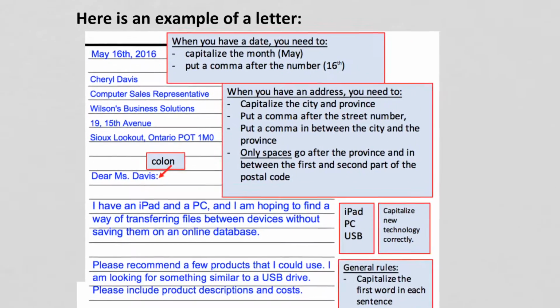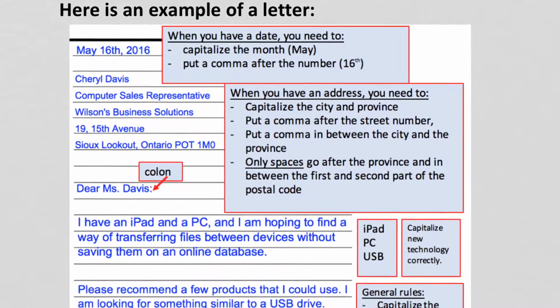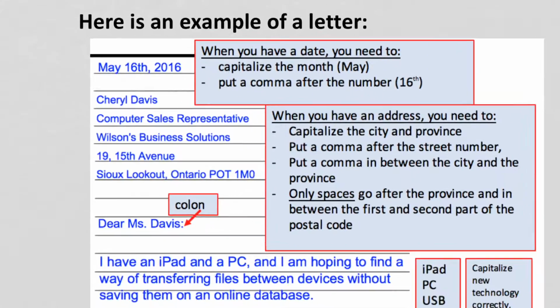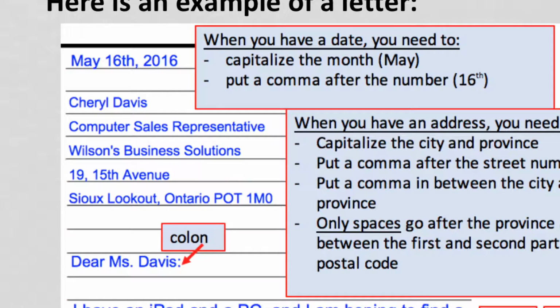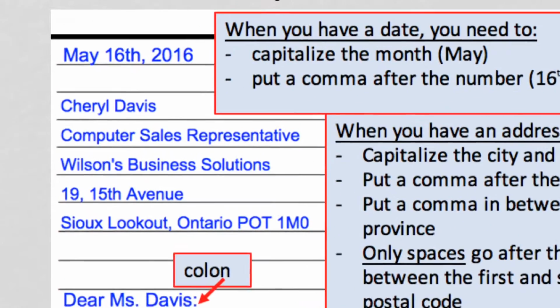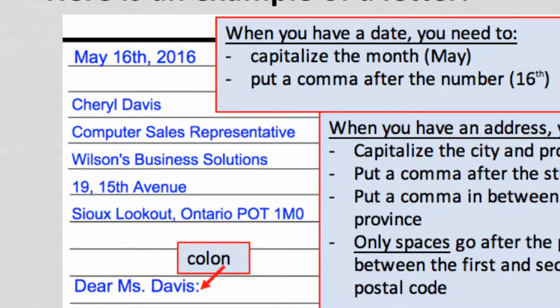Alright, so let's look at this now with a focus on capitalization and punctuation at the same time. Looking at this date here. When you have a date, you need to capitalize the month, and here the month is May, and you put a comma after the number. So we have May 16th, comma, 2016. Now, let's say we had a day of the week in there. I'm not sure what day of the week May 16th was, but let's say it was Monday. So you could also say Monday, comma, May 16th, comma, 2016.